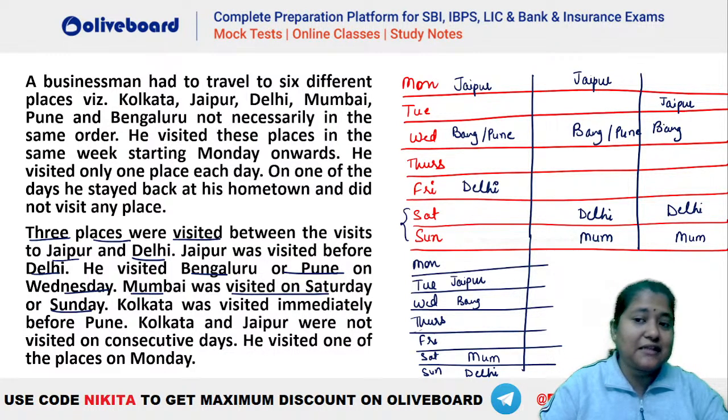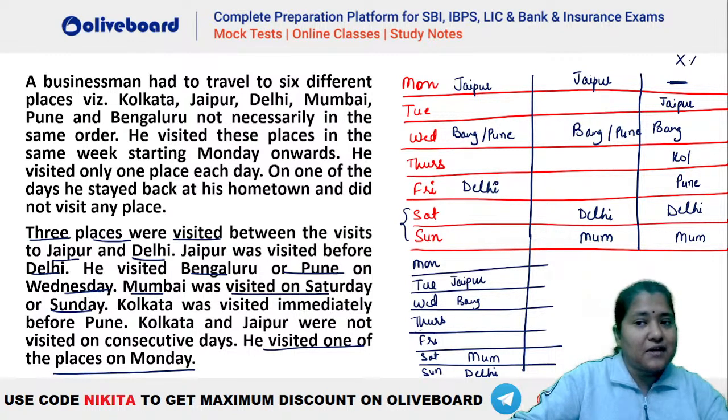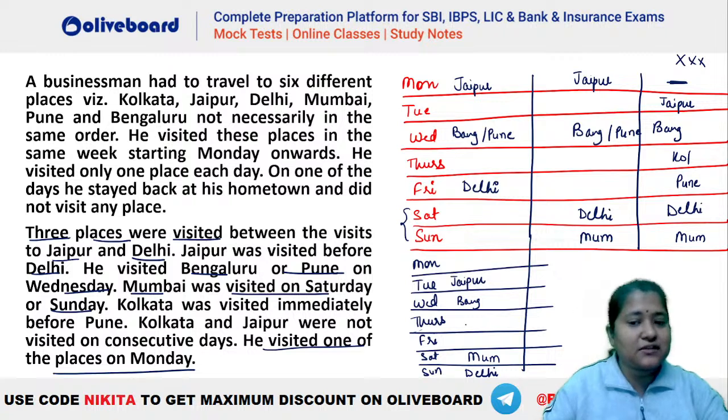So you can see that in the 3rd case, we have to place Kolkata and Pune like this, right? ये बनेगा. But in this situation, this will be the off day. But it is given here that he has to visit one of the places on Monday. So Monday cannot be vacant. That means this is invalid, है ना? ये तो नहीं हो सकता.